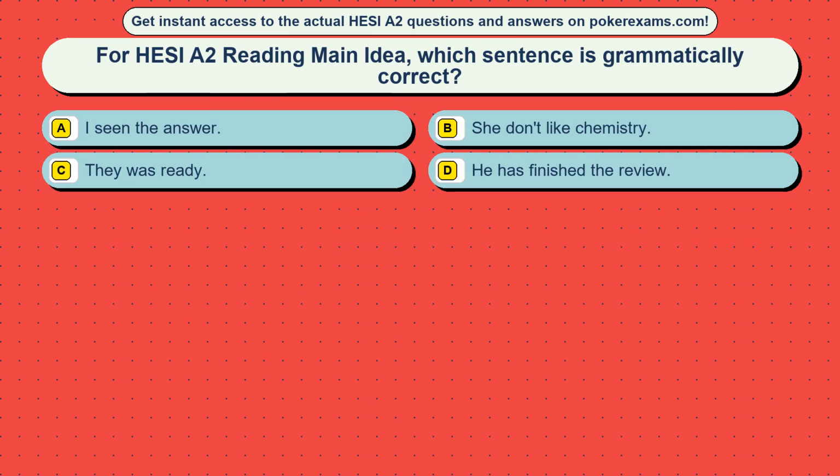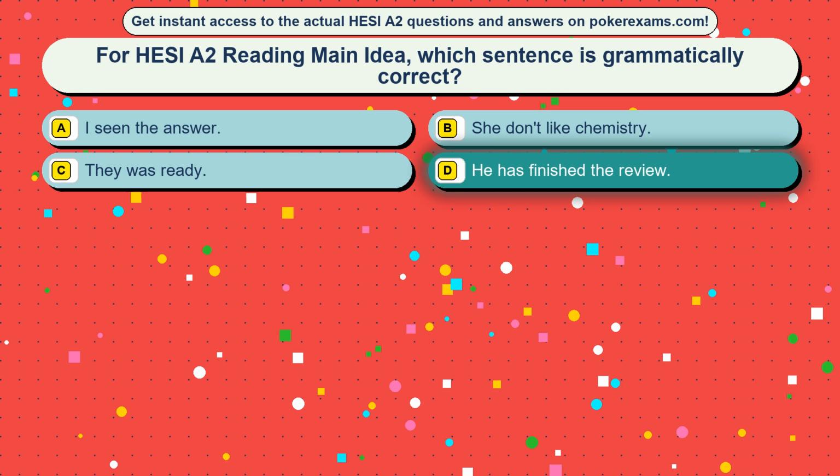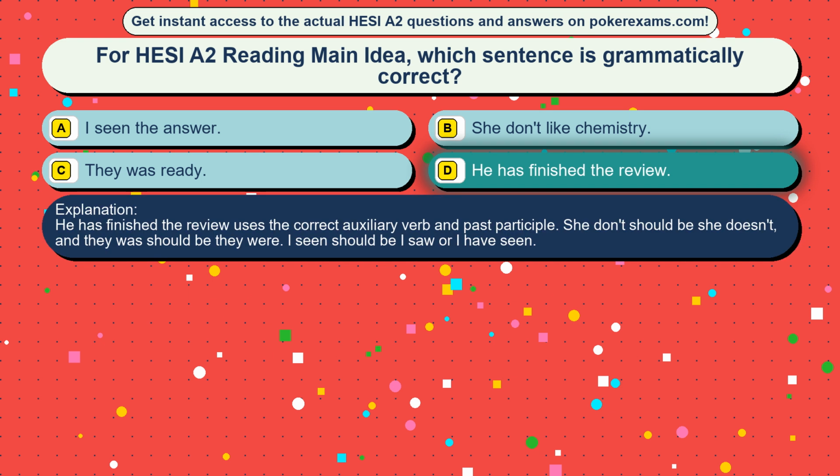Question 12. For HESI A2 reading main idea, which sentence is grammatically correct? Option A, I seen the answer. Option B, she don't like chemistry. Option C, they was ready. Option D, he has finished the review. The correct answer is option D, he has finished the review. He has finished the review uses the correct auxiliary verb and past participle. She don't should be she doesn't, and they was should be they were. I seen should be I saw or I have seen.